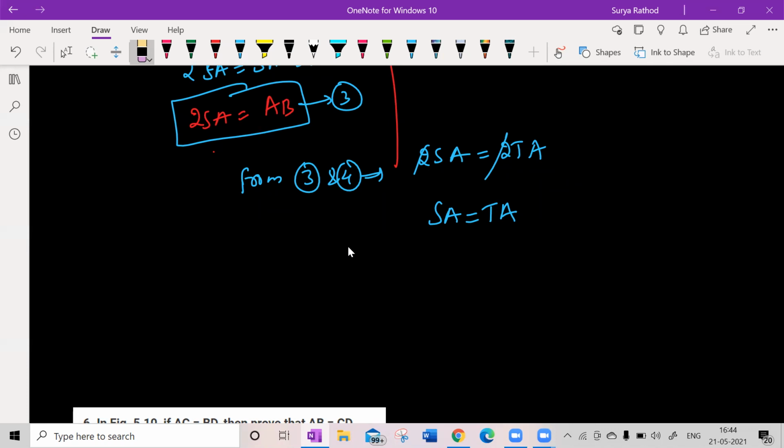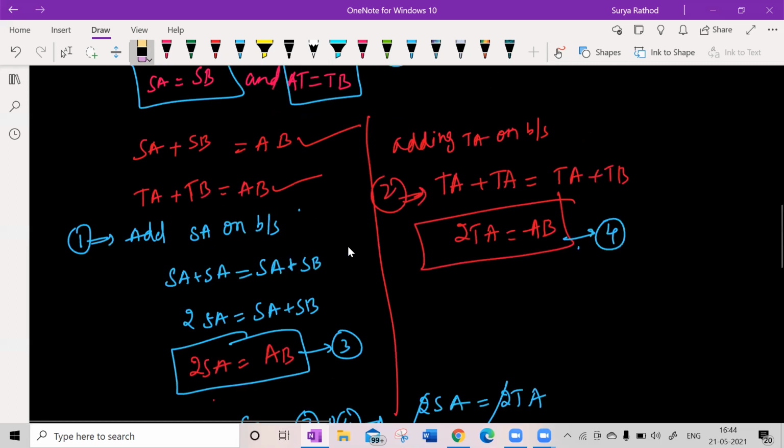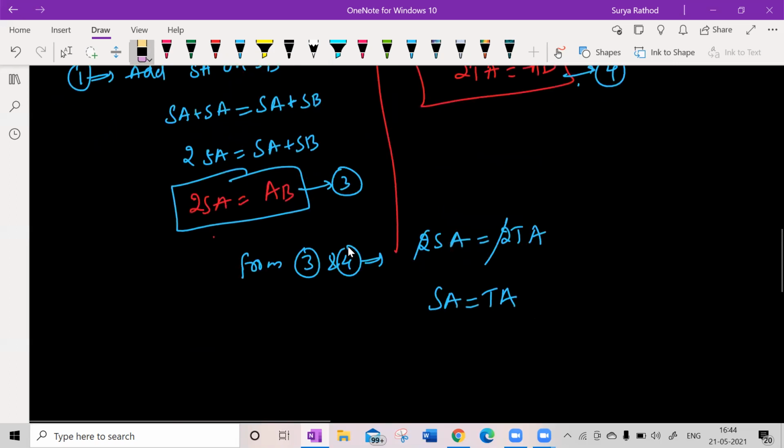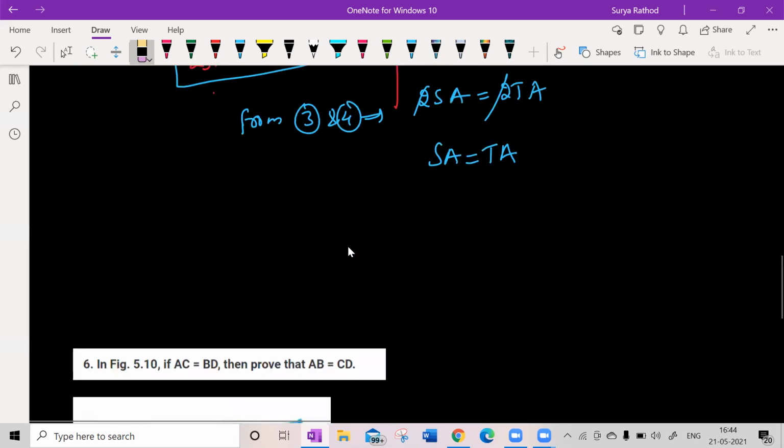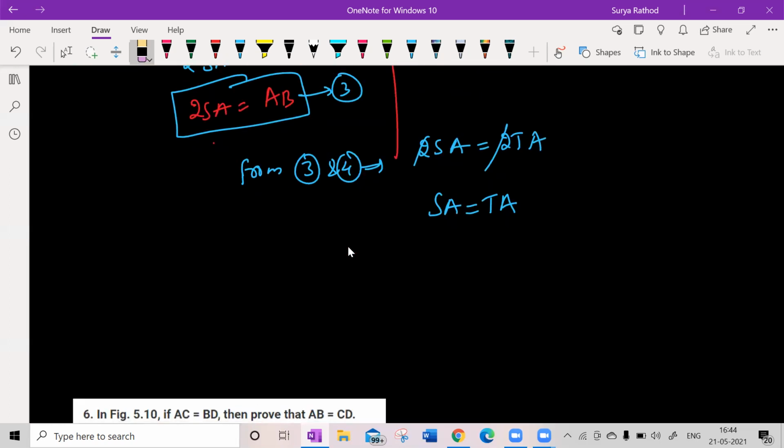SA is equal to TA, you observe this. So SA is equal to TA we got. So can I conclude now? Again, A, shall I cancel now? Can I cancel A and A? Yes, sir. SA is equal to TA, so S is equal to T now. So can I conclude now?